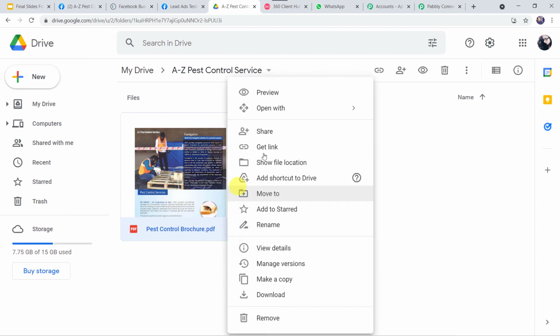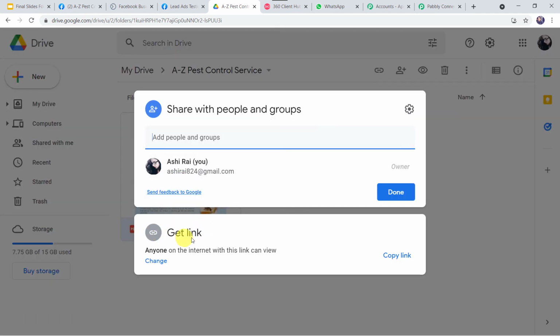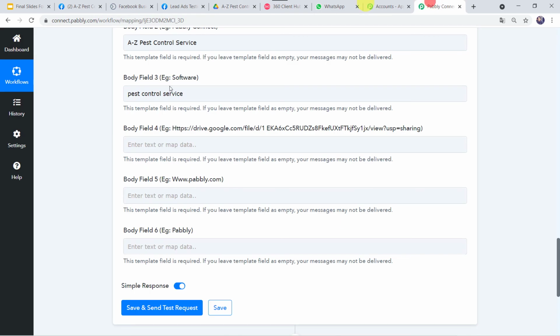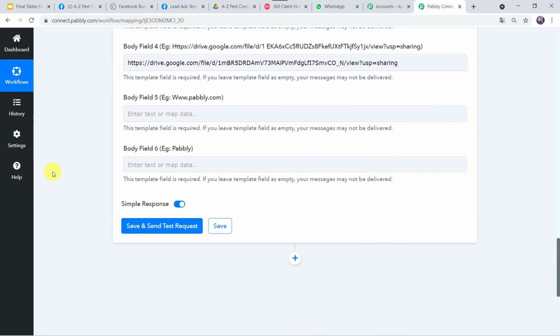So I just simply make a right click. I'll click on the share option. Now I'll find the get link option. We have to copy the link from here. Link is copied to the clipboard. We have to go back to Pabbly Connect and just paste the link over here.